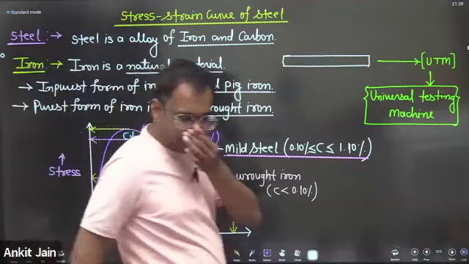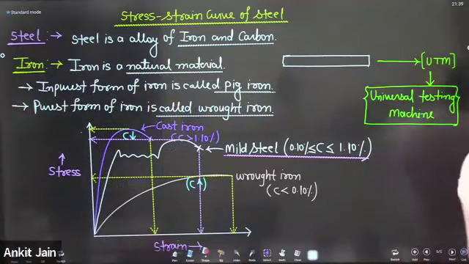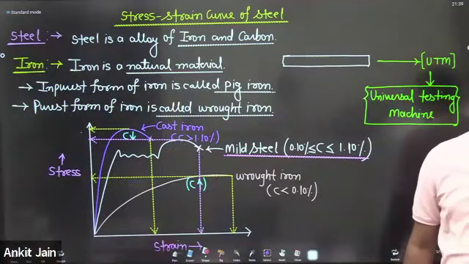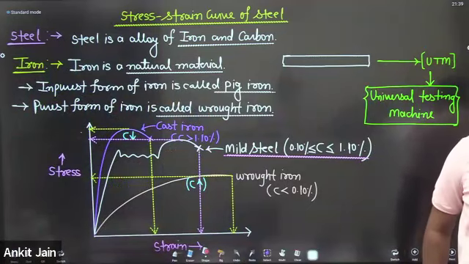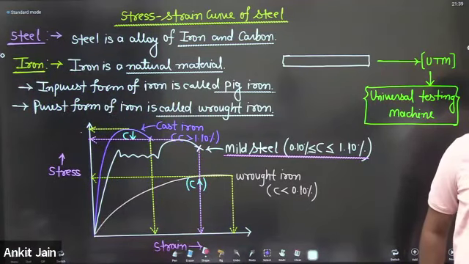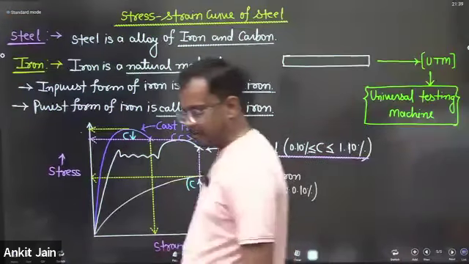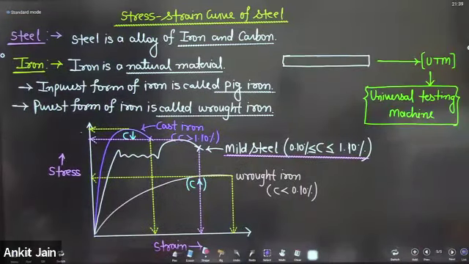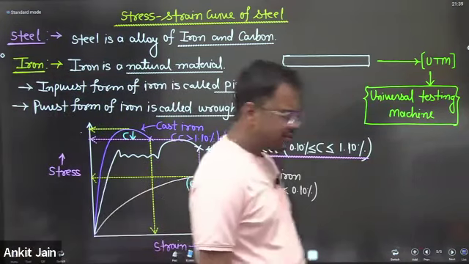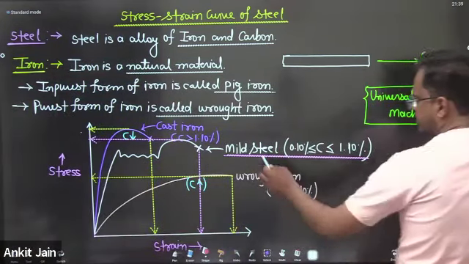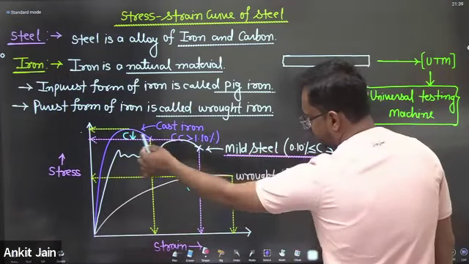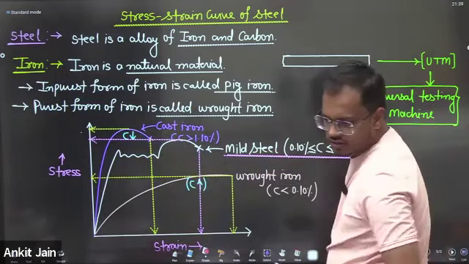Yes, this steel can be used for construction purpose. So mild steel is used for construction purpose.